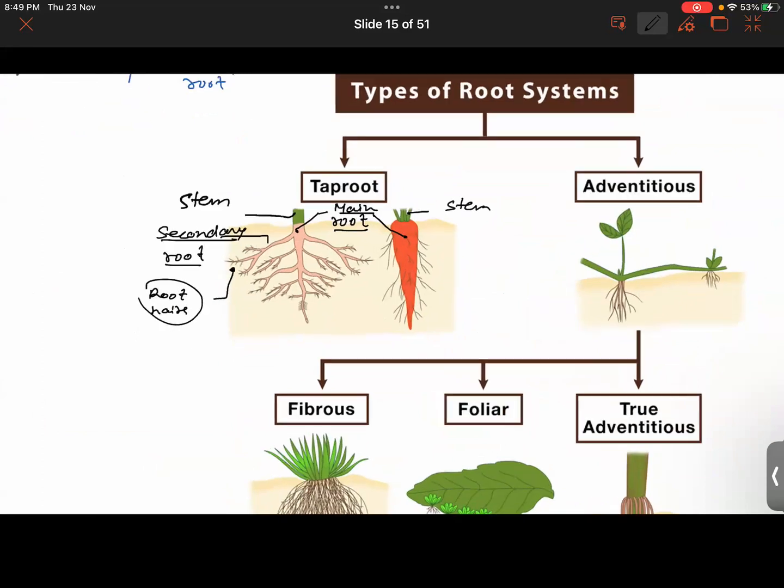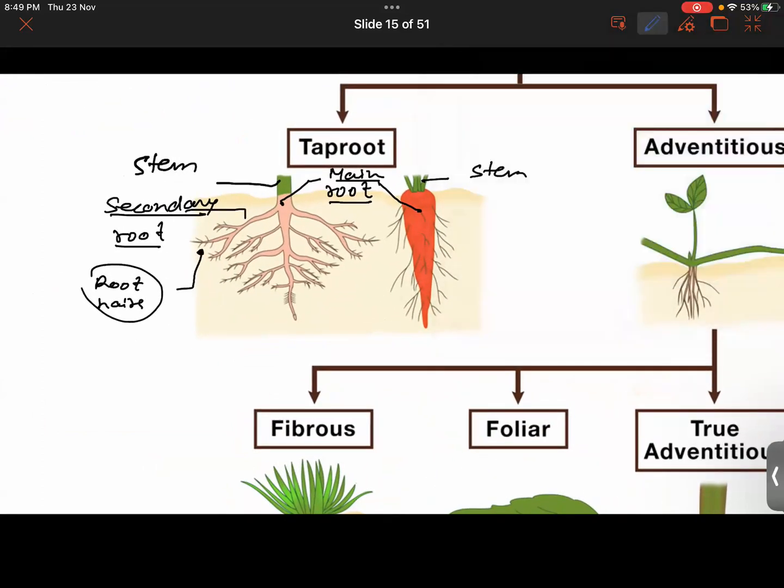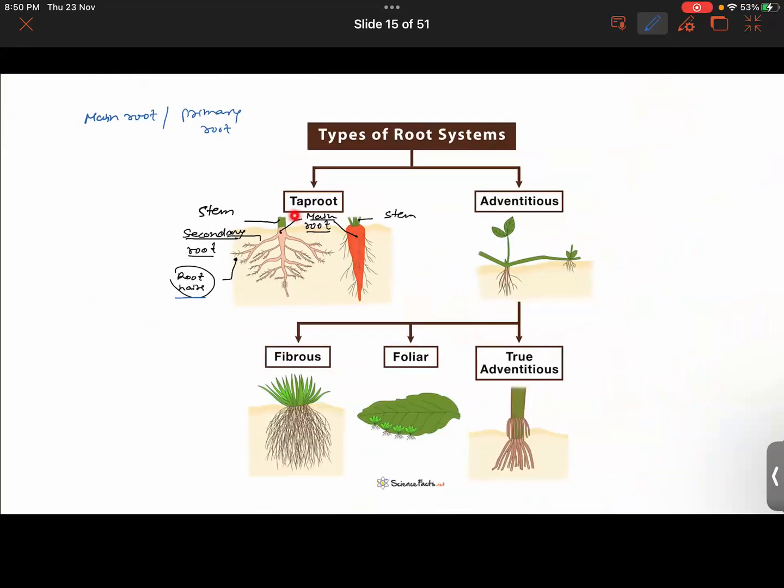Right. Okay. Achha, you guys tell me, what about the root here? Is this root here actually arising from the base of the stem? Can you repeat the question? This root here, is it directly arising from the base of the stem, or is it basically growing from the secondary root? No, sir. It's growing from the secondary root. Correct? So this is all about the tap root.